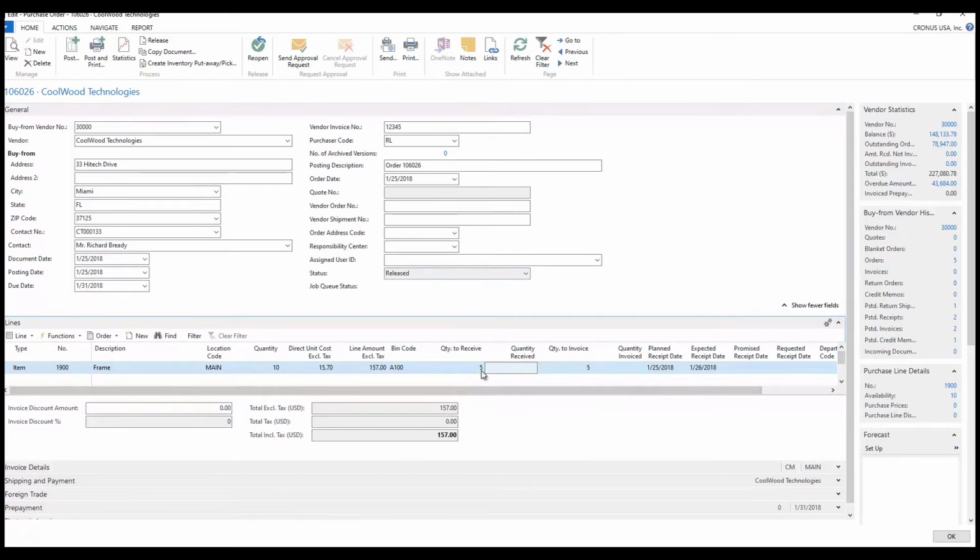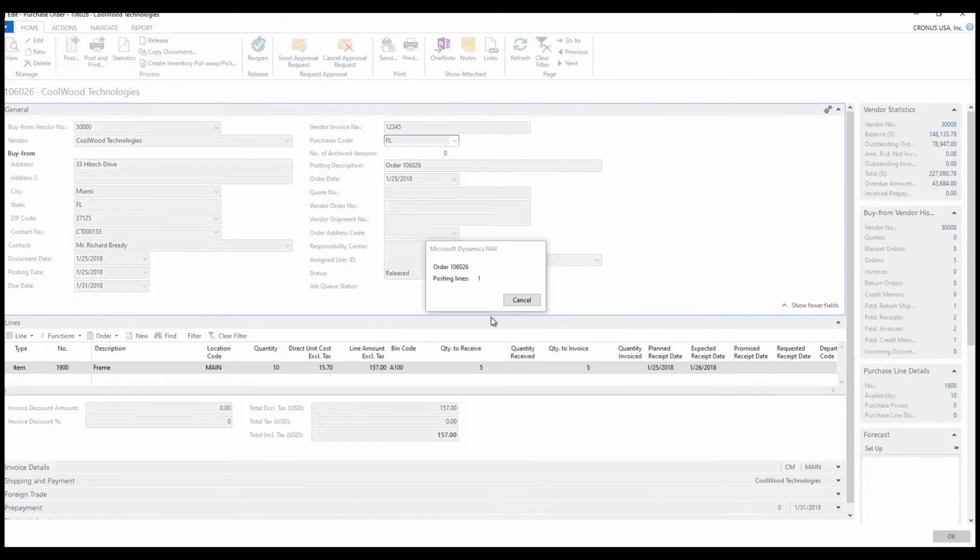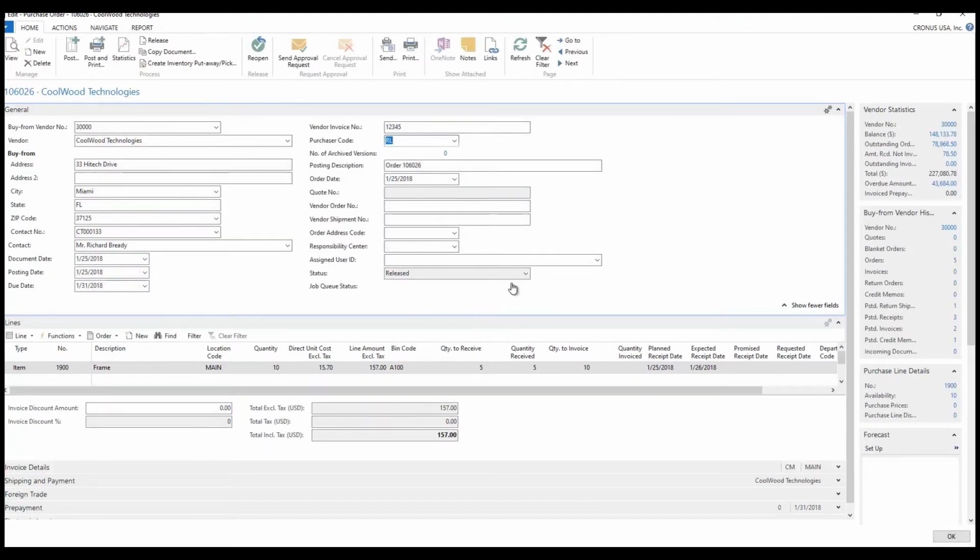So I have a released purchase order, and I have a couple of options here. I can just receive, or I can receive and invoice. If I want to receive and invoice, I need my vendor's invoice number on this document. So to process this, I can do it directly from the document. I can simply go to post or post and print, and I can tell it I want to receive, I want to invoice, or I want to receive and invoice. I'm going to pick just receive here, and I'm going to click OK. And this has now processed this document, and notice it now says that it has a quantity received of 5.